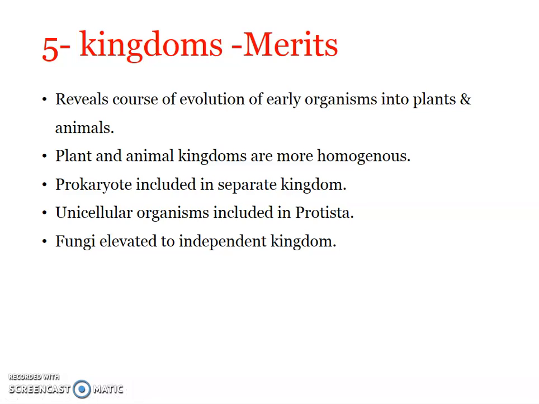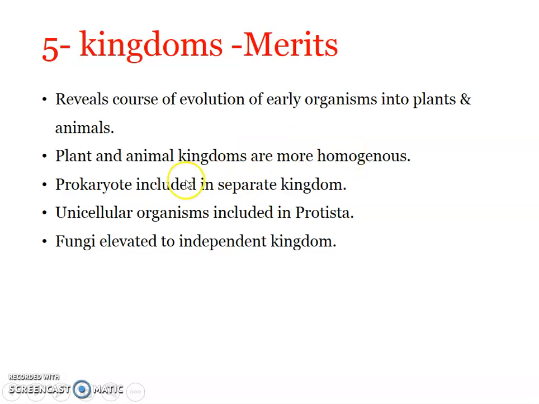How early organisms evolved into plants and animals, that particular course of evolution was reflected in the 5 kingdom classification. And plant kingdom and animal kingdom were more homogeneous as against the plant kingdom and animal kingdom in 2 kingdom or 3 kingdom classification. Here in 5 kingdom classification, they were a little more homogeneous.